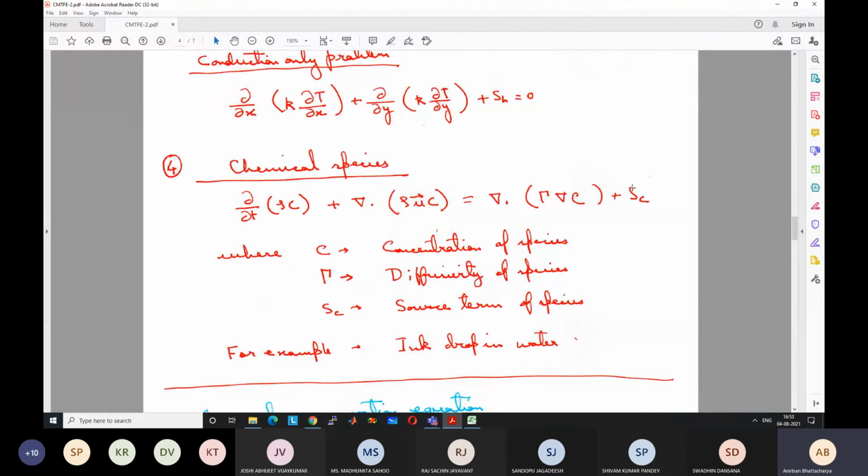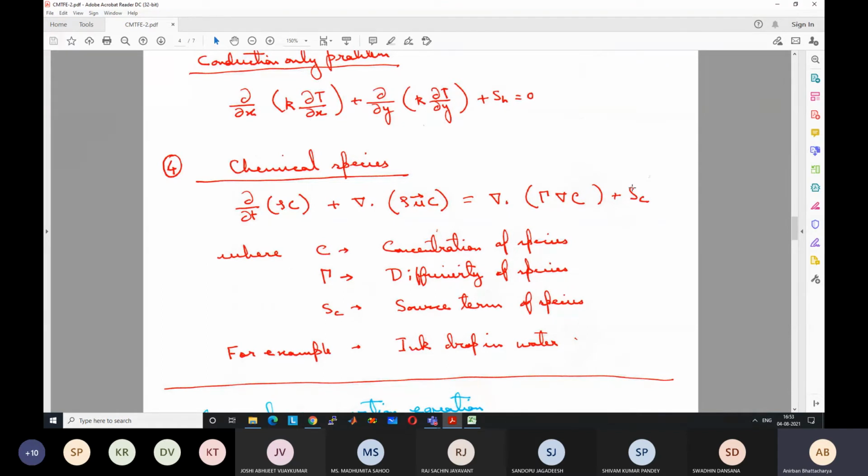If we have two species, we need to solve for only one species equation, because ultimately at any point, the summation of all the material has to be equal to 100%. If I know that ink is equal to 20% at that point, it means the water is 80%. At another point, if I find that ink is 40%, it means that water is 60%. So I have to solve the species equation for ink or for water.